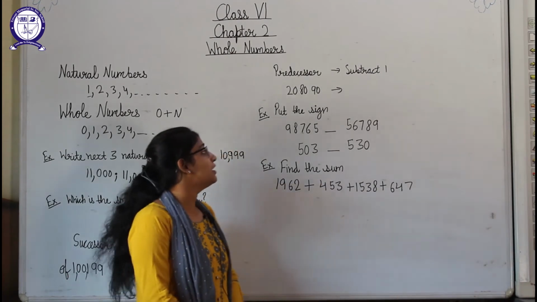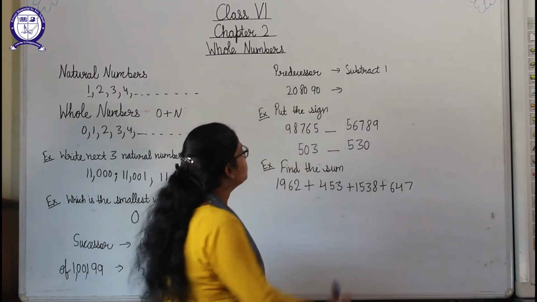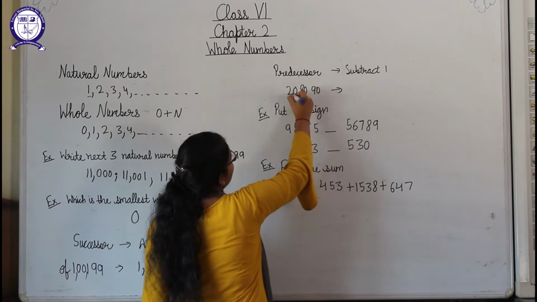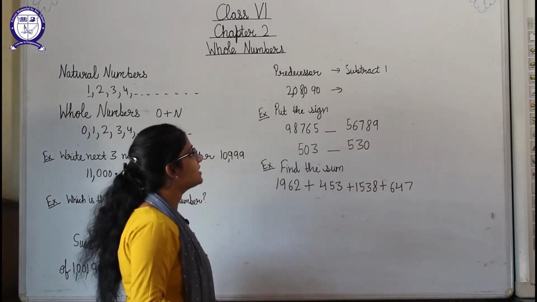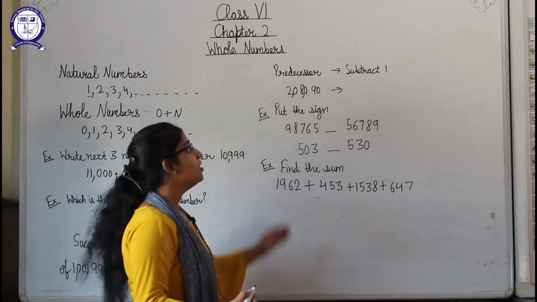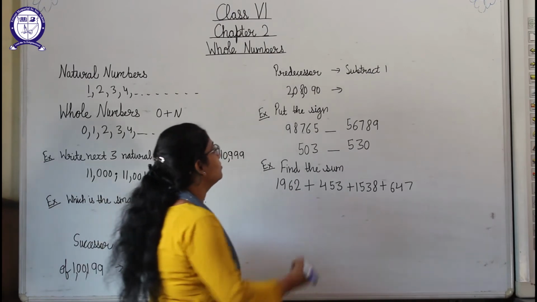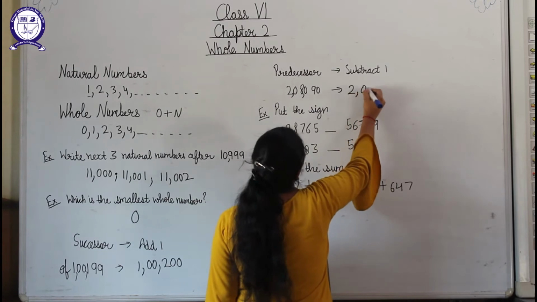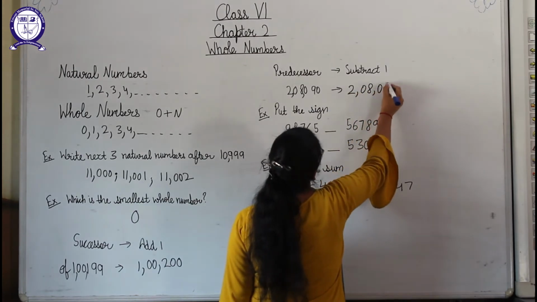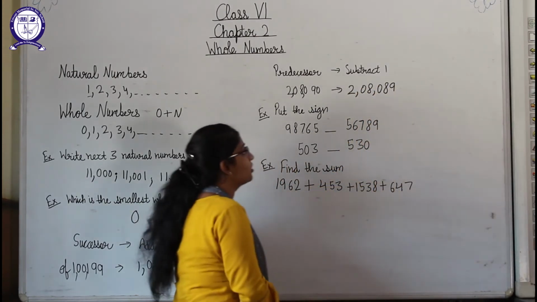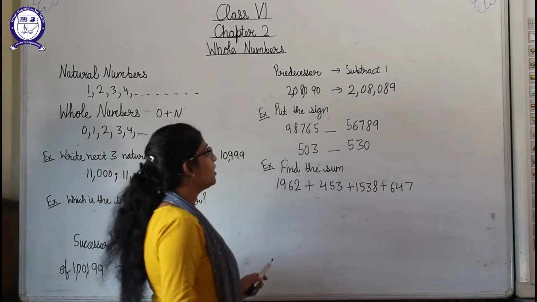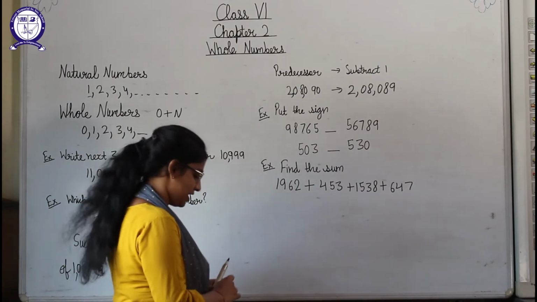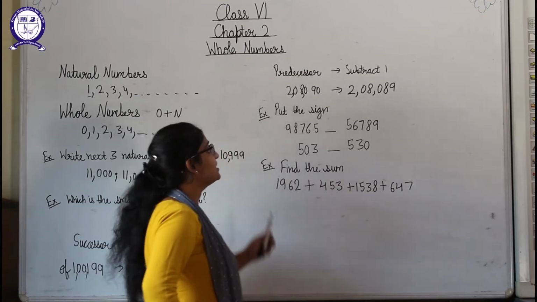Okay, so here for the predecessor, it is given 2,08,090. Predecessor means we have to subtract 1, means we have to tell the term before. So 2,08,089 will be its predecessor.